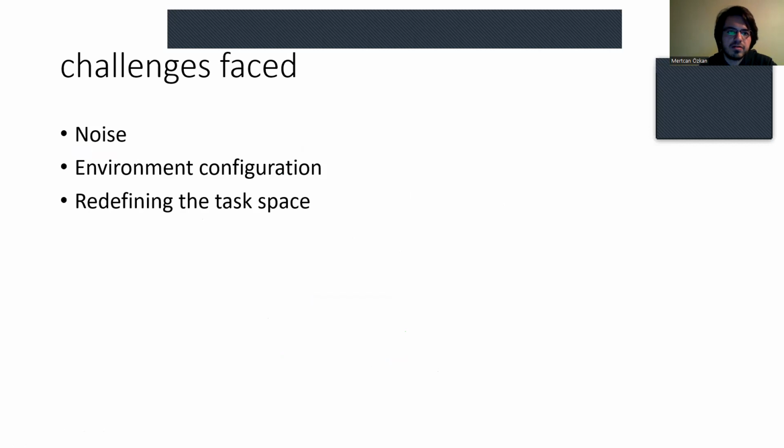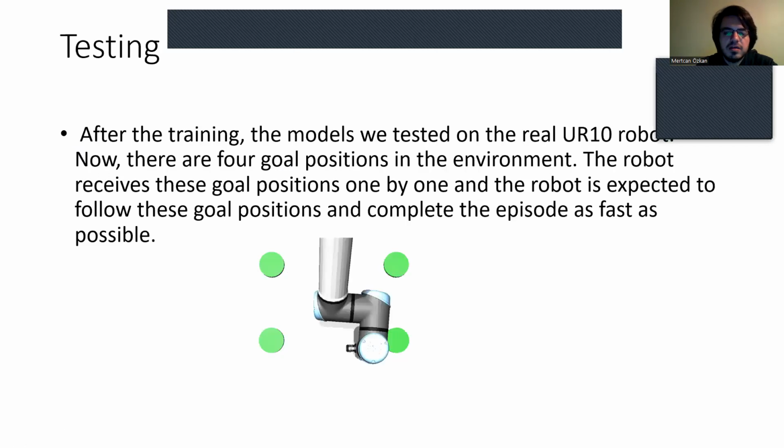When transferring to the real environment, one of the challenges faced was noise. In the simulators, there is no noise. When you perform an action, the expected position is fixed. But on the real UR10 robot, we receive the gripper position from the sensors of the robot, and that is noisy. So when we perform an action, we could end up in a slightly different position than expected.